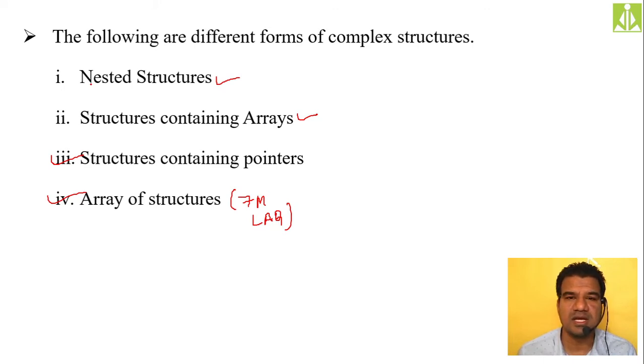So when you make a structure field a pointer, that is nothing but a structure containing pointer. This we have already discussed. The same example once again I will explain over here, and with that we can go for the final concept in structures, that is array of structures.